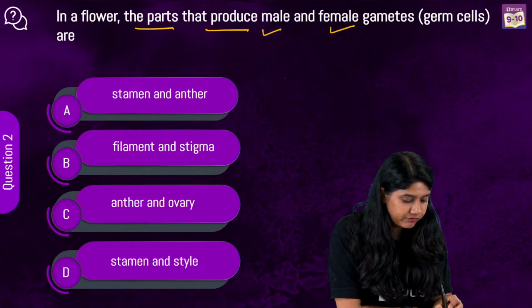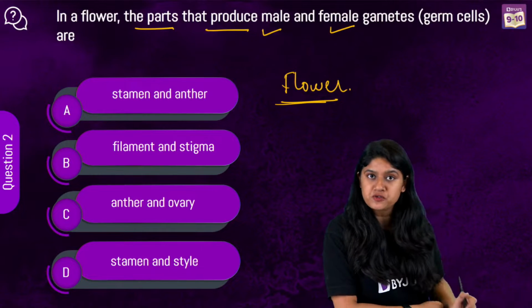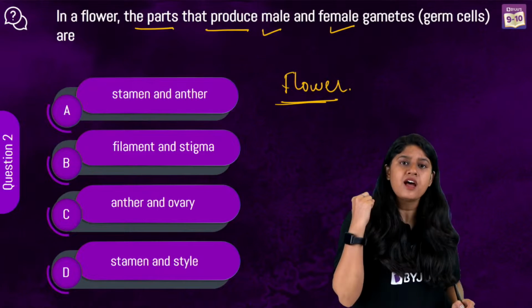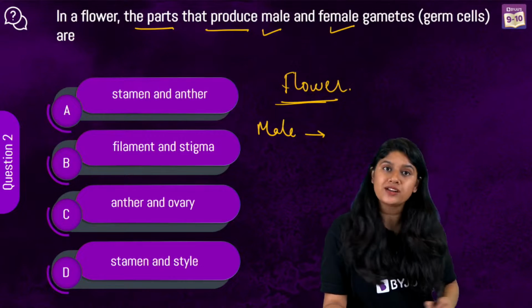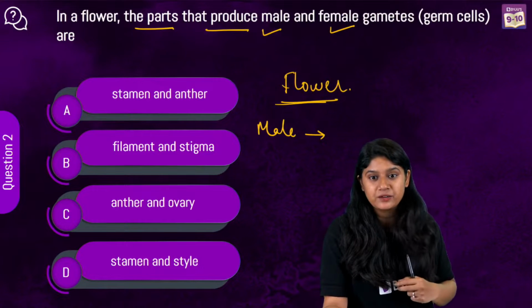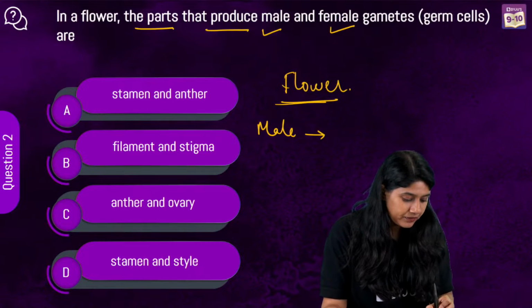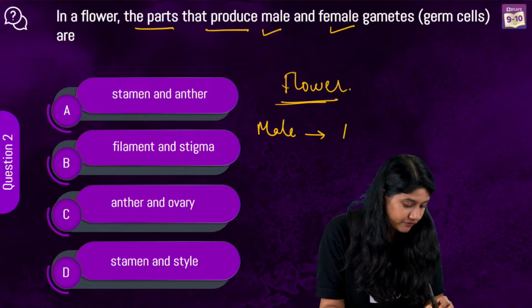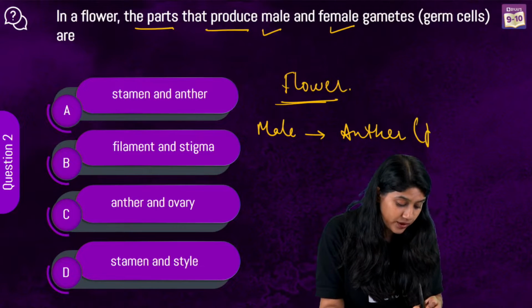So we know that in a flower we have 4 important whorls, right? Out of these, the male one is called the androecium, and we call it the stamen also. In the stamen we have the anther, where we'll see the production of the pollen grains.